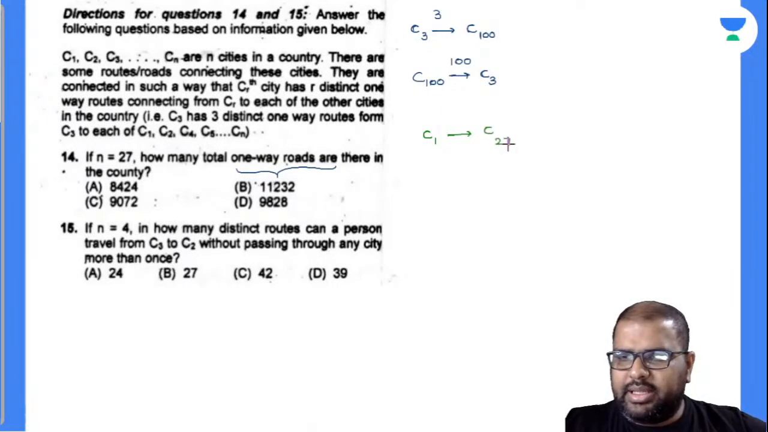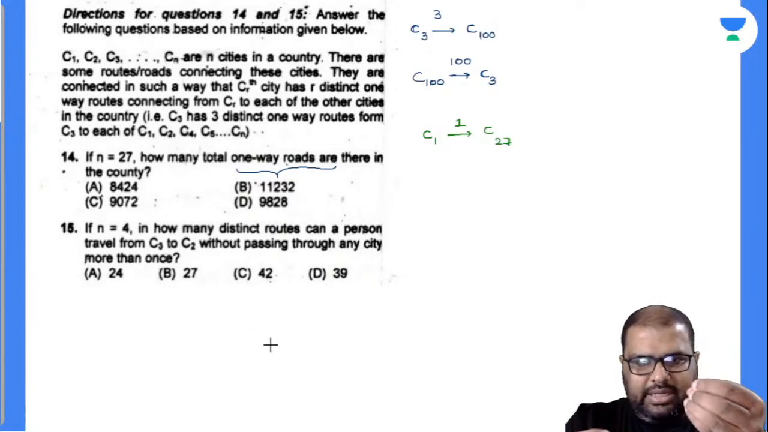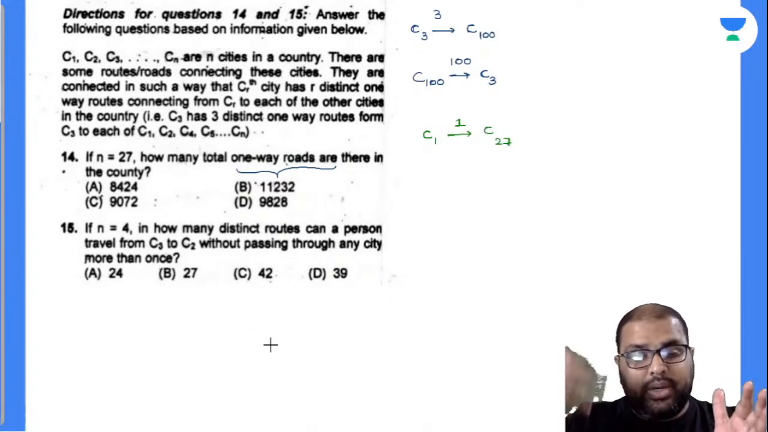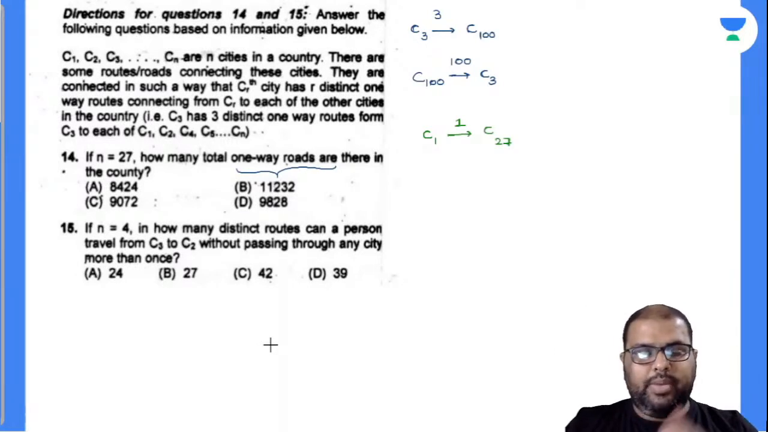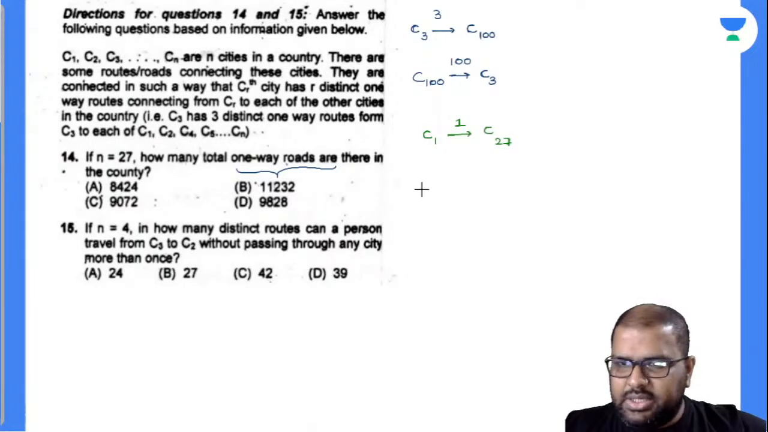C1 to C27, one route will be there. Am I right or wrong? C1 to C2, one route. C1 to C3, one route. So in 27, C1 is one city. How many cities are remaining? 26 cities are remaining. How many routes will be there? 26 routes will be there. 1 into 26.